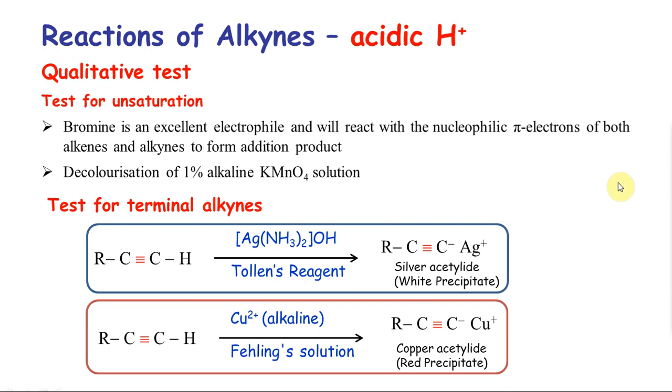Because you get Ag precipitated. Here you want to remember that it gives you silver acetylide, which is a white precipitate. Similarly, in Fehling's solution, copper is present, so it gives you copper acetylide, a red precipitate. Okay, the major difference is an aldehyde gives you a silver mirror, a terminal alkyne gives you a white precipitate. When it comes to copper, both of them give you a red precipitate.